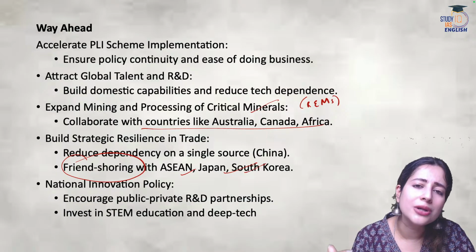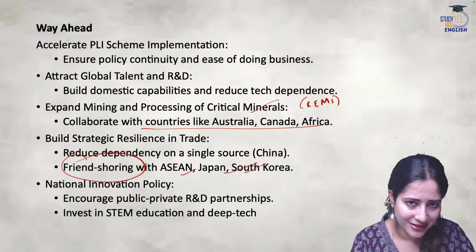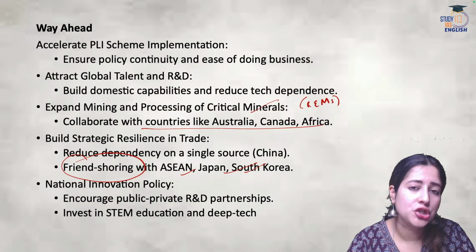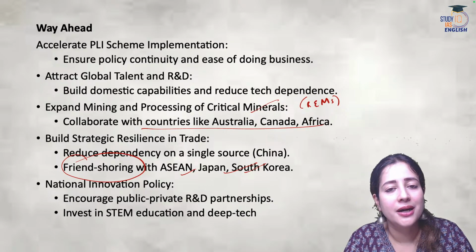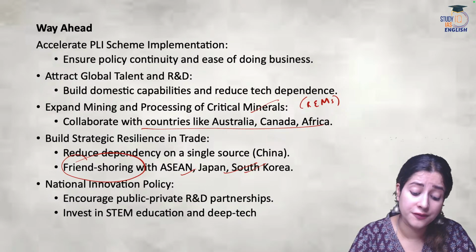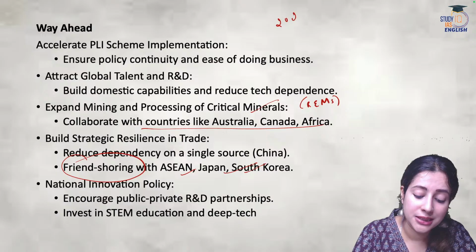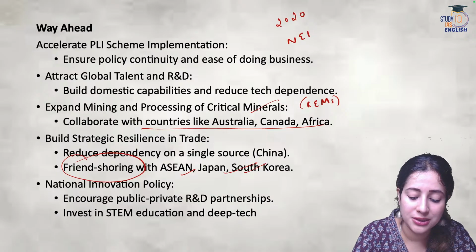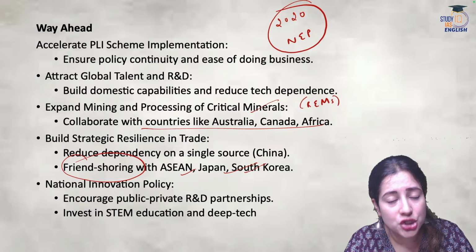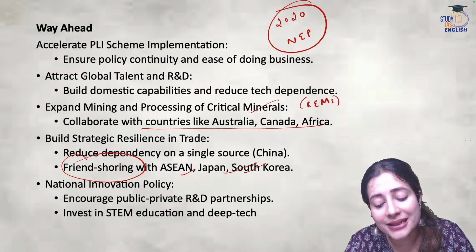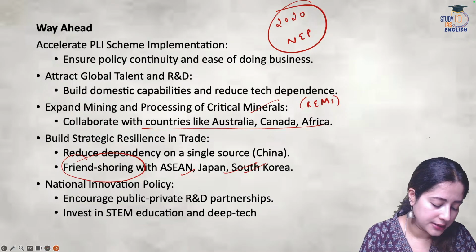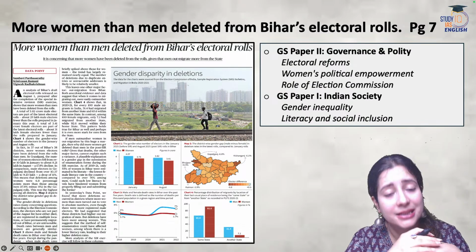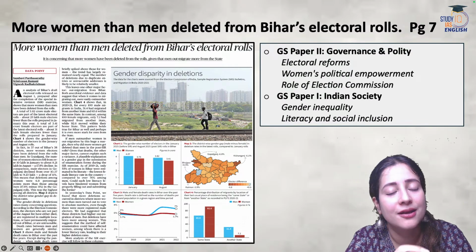The more technology-driven, the more modernized, the more occupation-oriented education we impart, the better results we harvest in the longer run. In fact, the New Education Policy 2020 talks about something similar: expanding vocational skills and technical skills in higher education. With this, we end this article and proceed with the next article, taken from page 7.